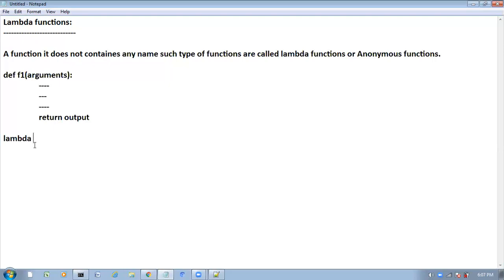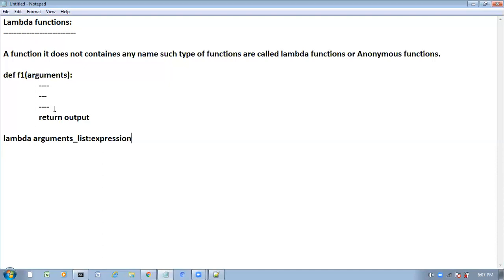Then what do we take here? After the lambda keyword we have to take the arguments list. Where we take arguments inside parenthesis for a normal function, for a lambda function, immediately after the lambda keyword we take the arguments list like this. Next, a colon, then the expression.